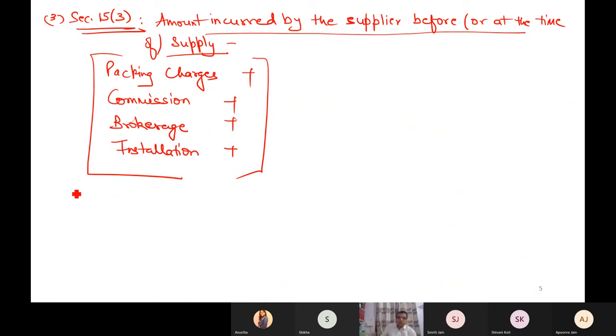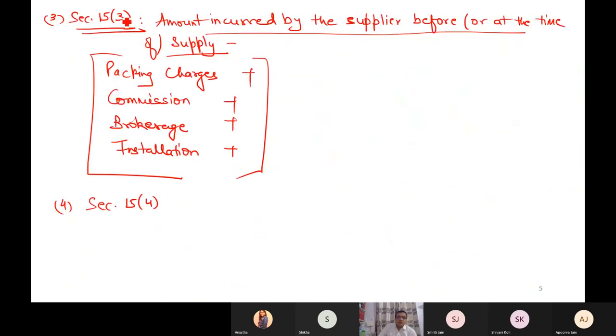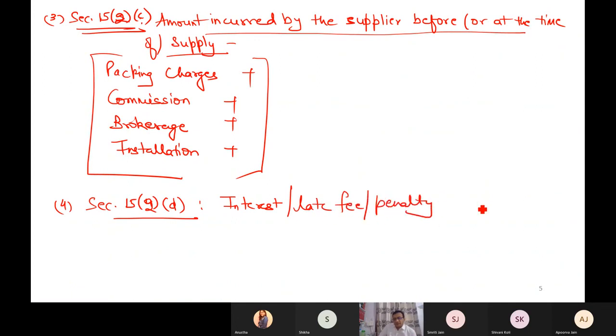Next point which you should add. Section 15, subsection 4. Sorry, I have written this wrongly, it is not subsection 4. It is 15.2 clause D. Delayed payment, late payment, etc. Interest, late fee, penalty for delayed payment.